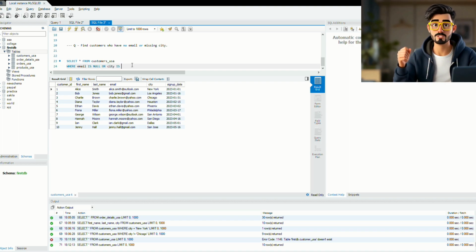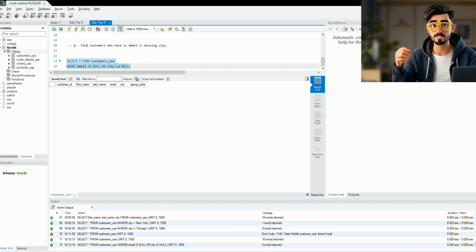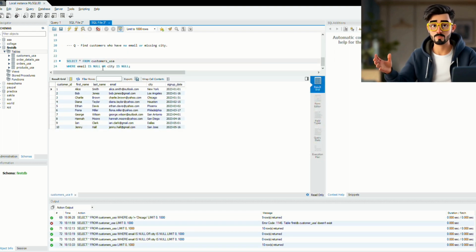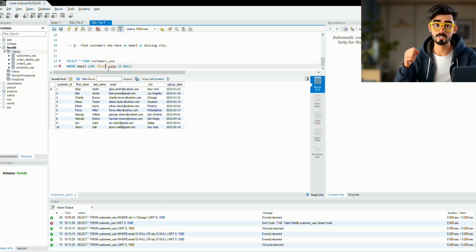So I went back to ChatGPT and told it this was the problem. It changed the problem statement to get the email containing @Yahoo and city will be New York. So I changed the query and it changes the output. And now the query was running just fine because I changed it according to the dataset, and we get the result accordingly.